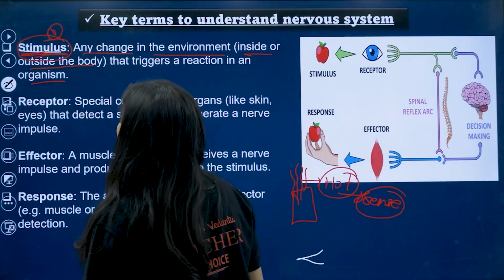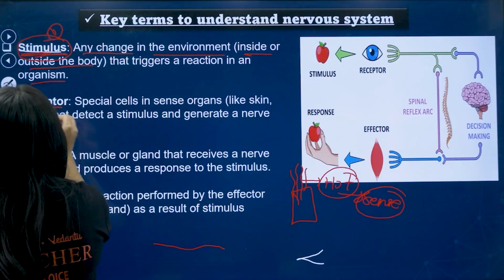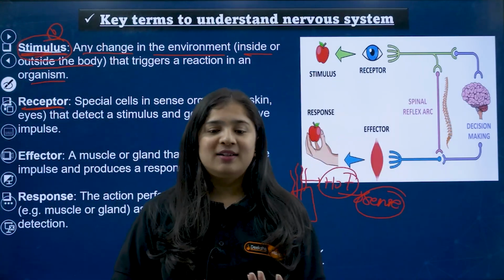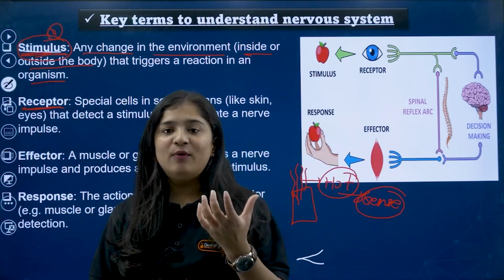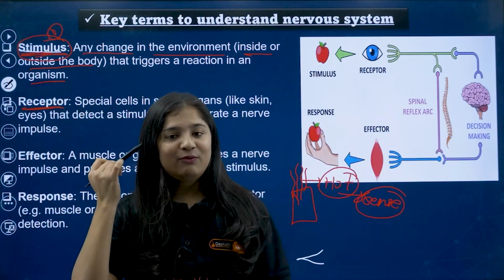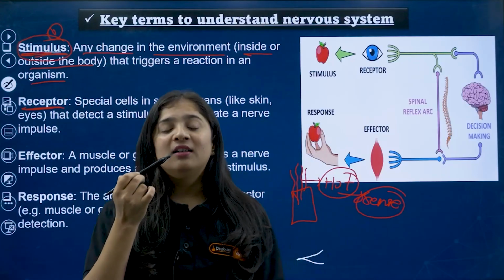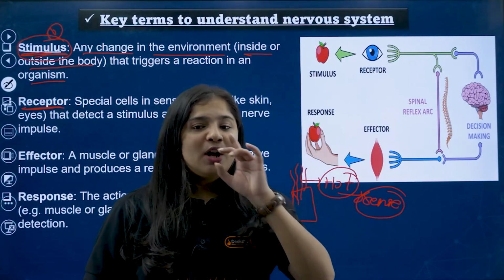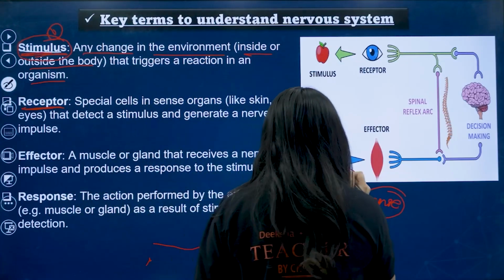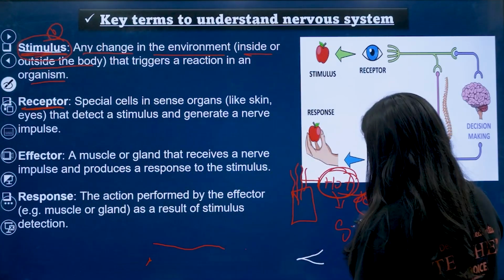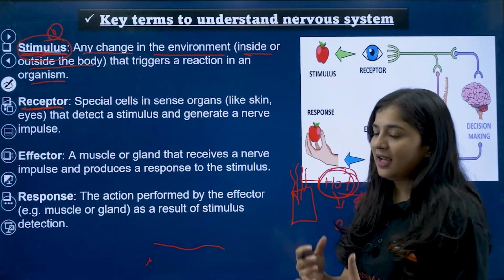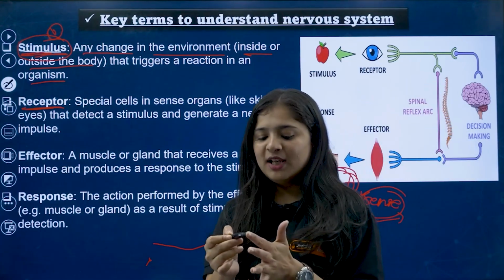Exactly, right? So coming to the next, receptors. My dear kids, what are receptors? Receptors are organs, sense organs: the eye, ear, nose, tongue. Now you already touched the hot glass and felt the sense. After feeling the sense, these are the receptors.